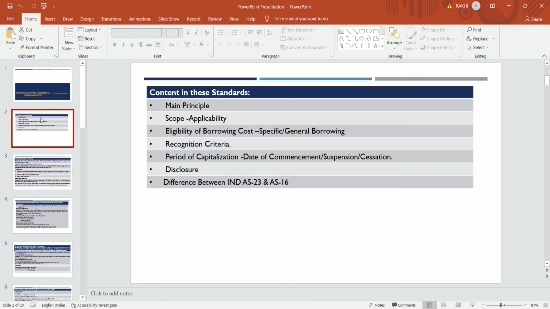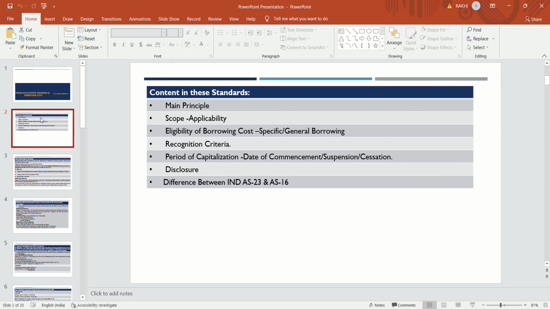Before we start, we will make a brief of what we will generally discuss in this standard. Firstly, we will discuss the main principles of this standard. Then the scope criteria: on what kind of transactions this standard is applicable and not applicable. Then eligibility of borrowing cost: for specific borrowings, what are the measurement principles, and for general borrowings, what are the measurement principles.